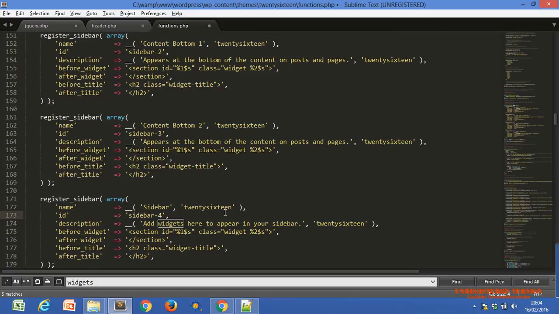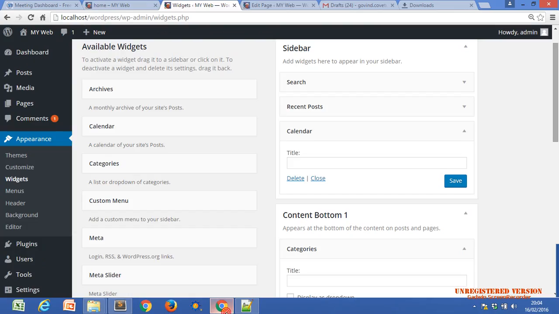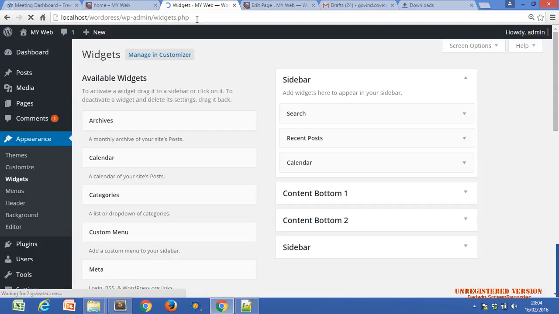Now I save this file and reload our admin section or dashboard. Is the fourth one appearing there or not? This is the fourth one. So we can create any other widget container, widget area, too.